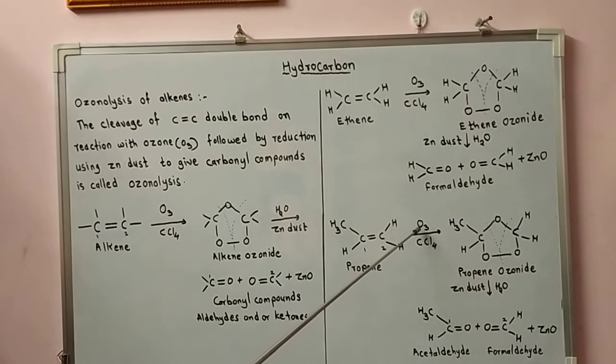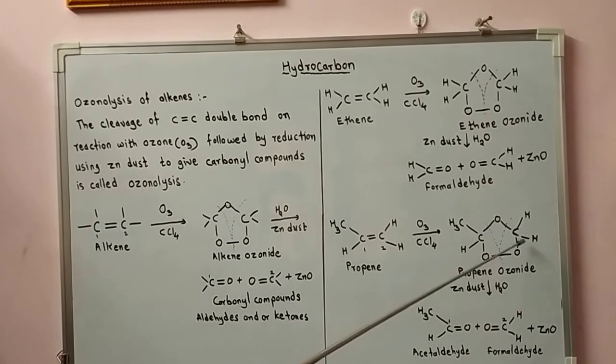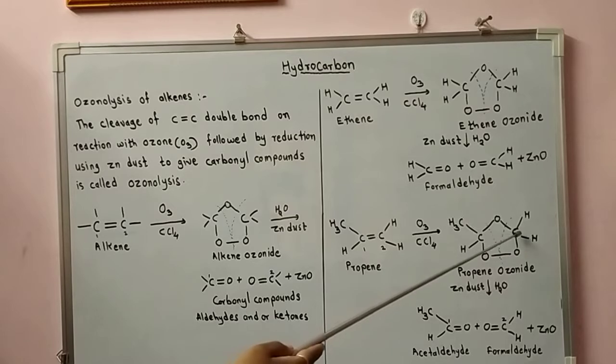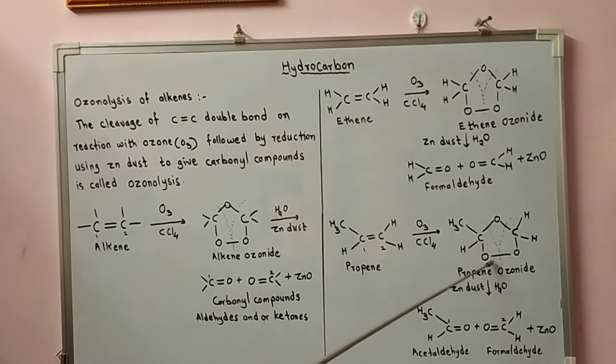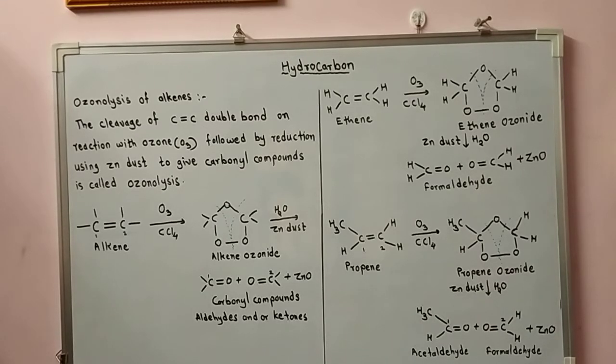When ozone, O3, is passed through the solution of propene in presence of CCl4, the bond between the two double bonded carbons breaks and the oxygen atoms are added. This molecule is called propene ozonide, which is unstable.